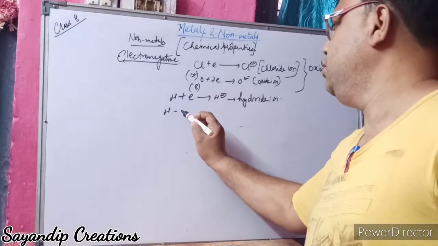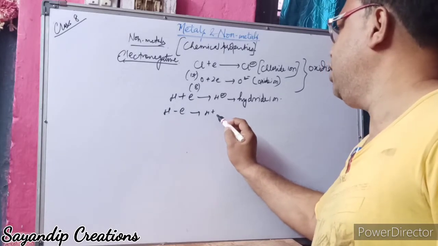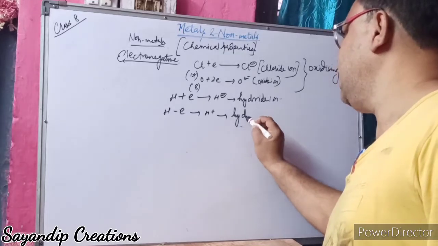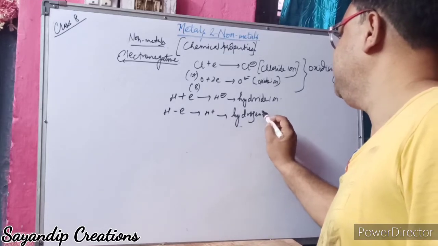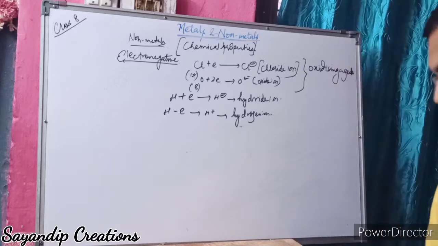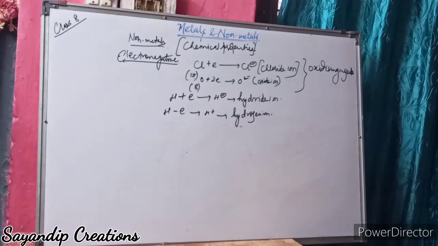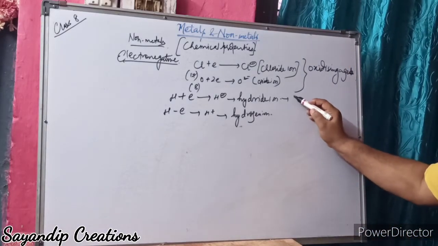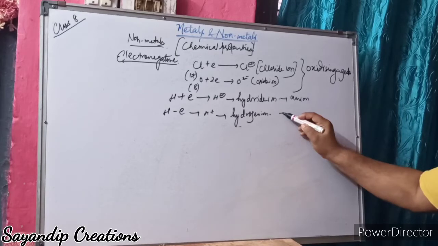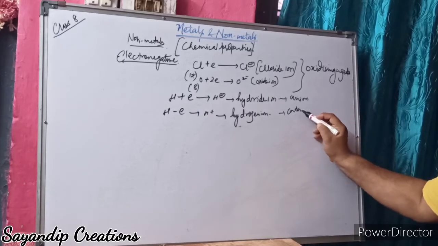When it loses an electron, it forms the hydrogen ion, H plus. Clear? So the hydride ion is an anion, and this is a cation.